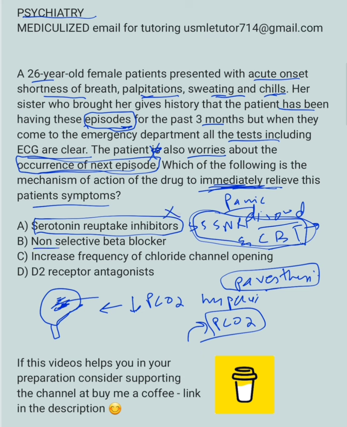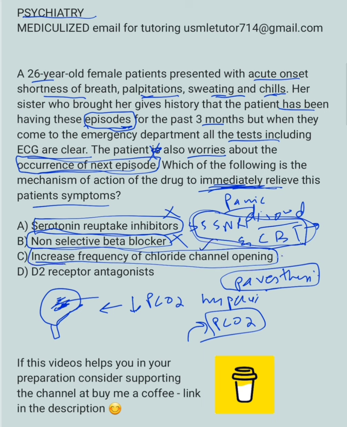Non-selective beta blocker. This would be propranolol. Remember, this is for performance type of anxiety. If the patient is giving a presentation and is nervous before the presentation, the patient can take propranolol, a non-selective beta blocker. Here, it won't help with the panic attack. Then we have increased frequency of chloride channel opening. Remember, this is the one that is going to be the benzodiazepine.